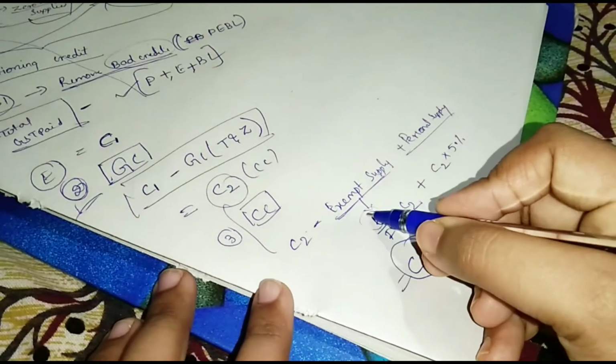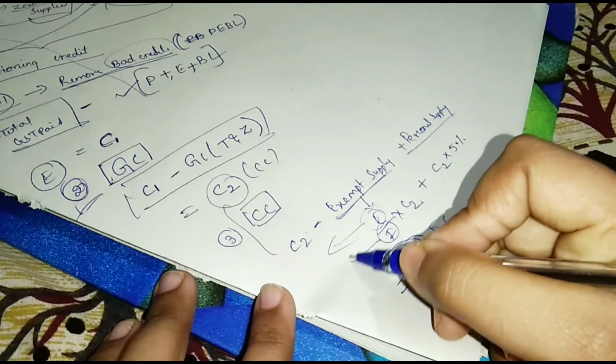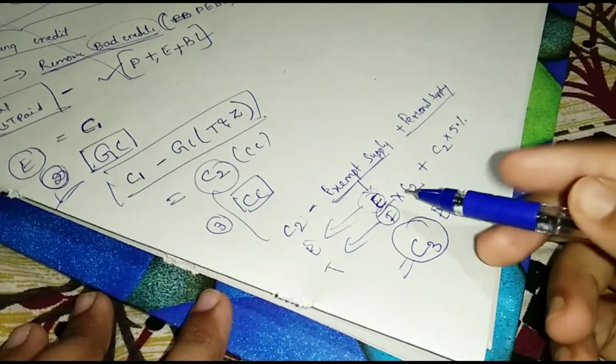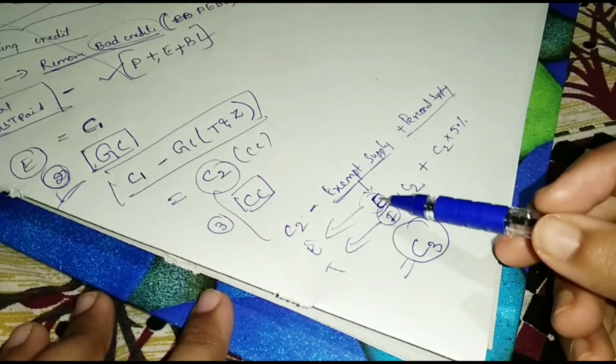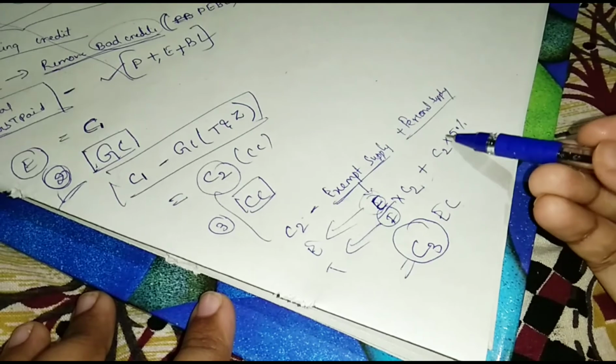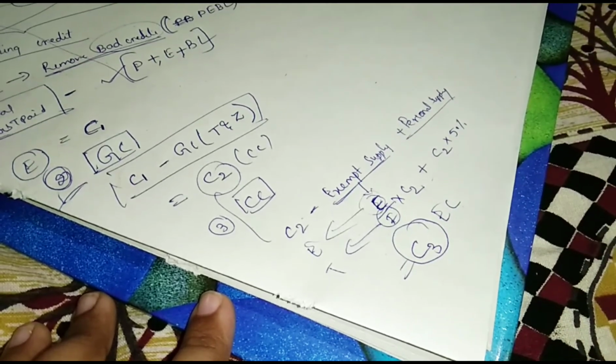Here E means exempt sales, F means total sales. Okay. Remember this in the form of a shortcut: England and France punched each other. Punched means 5%.